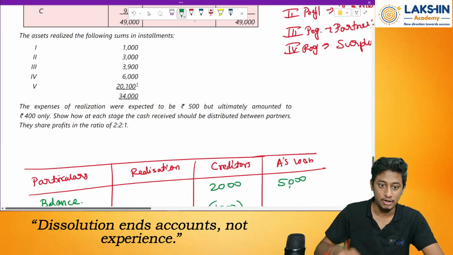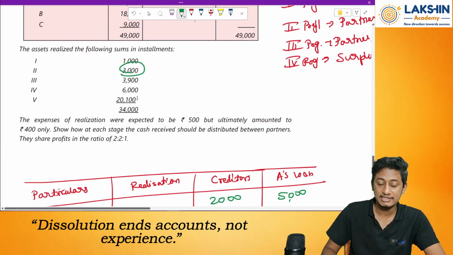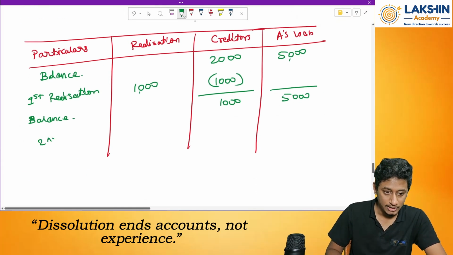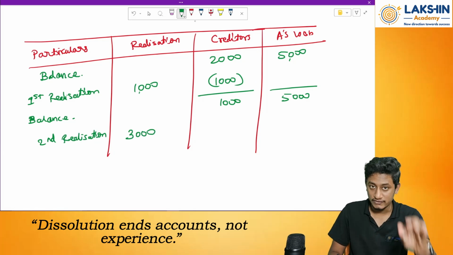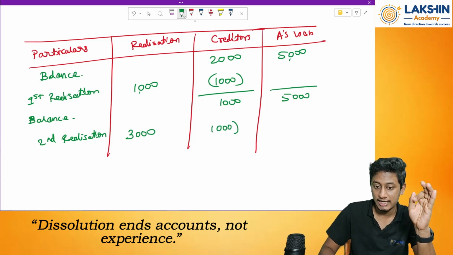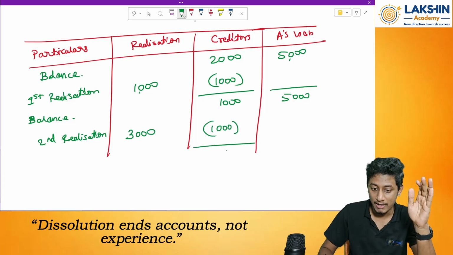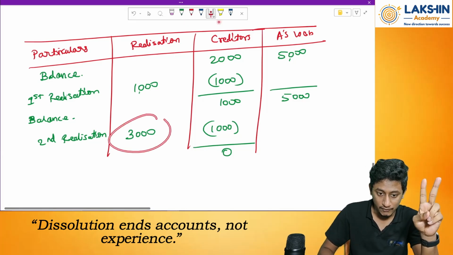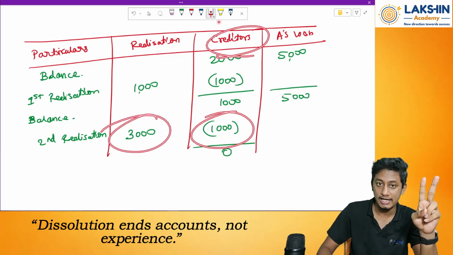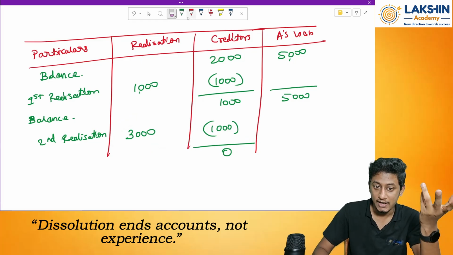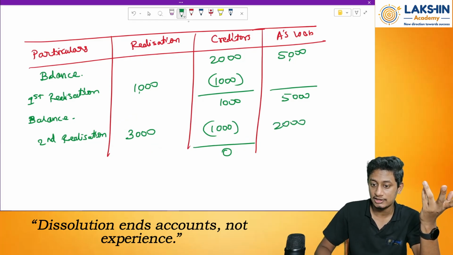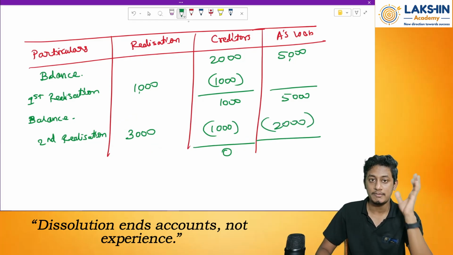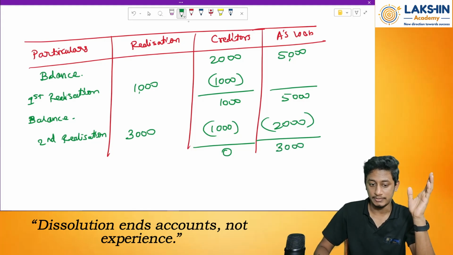Then next, how much did we realize? We have realized 3000 rupees in the second realization. Out of this 3000, I will first pay off creditors 1000 rupees. So now the new balance is 0. The remaining amount of 2000 rupees, out of 3000, will be paid towards A's loan. So how much remains in A's loan now? 3000 rupees as the balance.